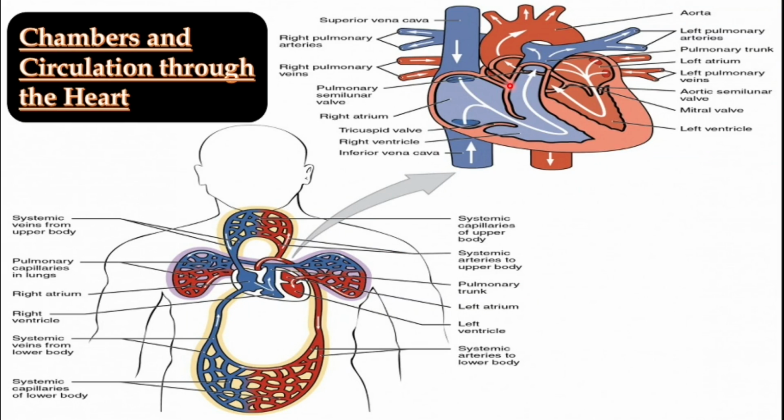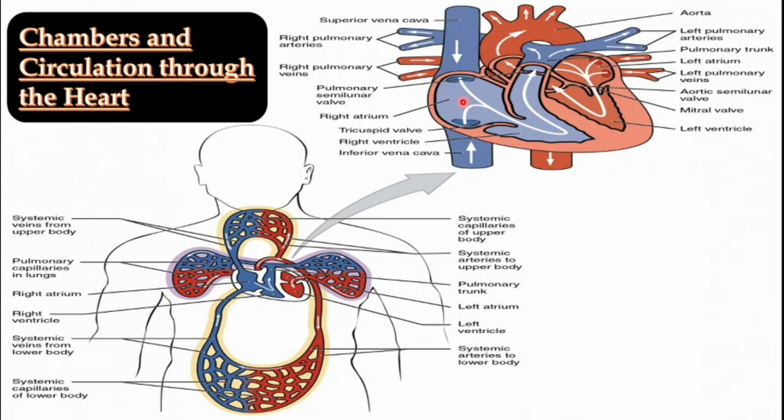So if we talk about the valves, the heart has four valves, and the job of the valves is to prevent the backflow of the blood. It prevents the backflow of the blood from the ventricle to the atria, or from the aorta or the pulmonary trunk to the ventricles.